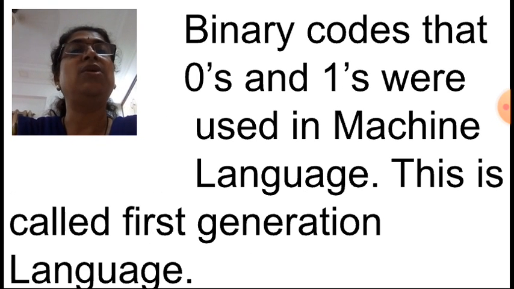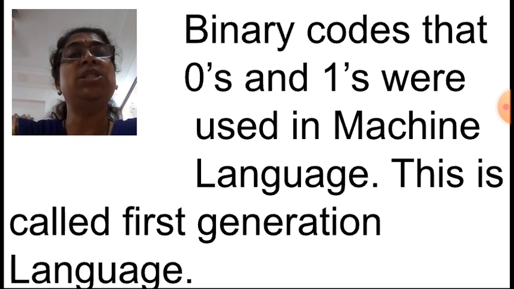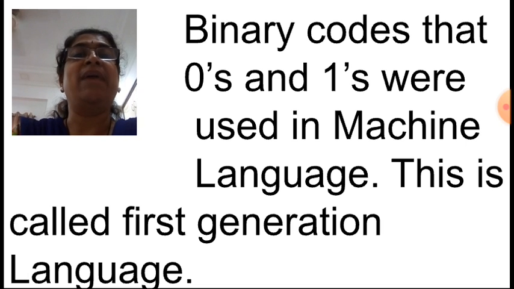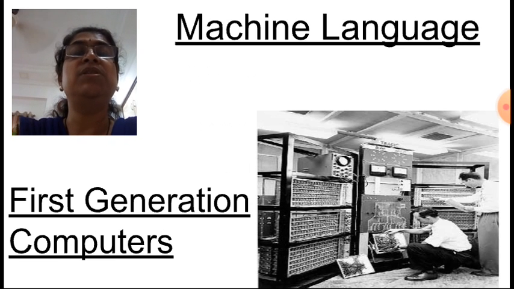First one is machine language. In that, binary codes were used, that is zeros and ones. This is called first generation language. It was used in the first generation computers also.